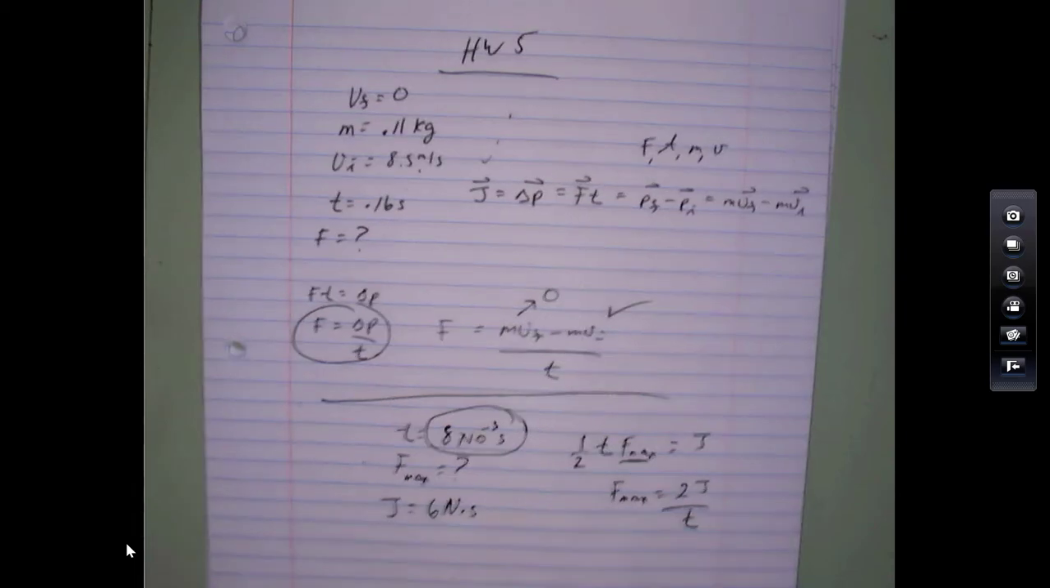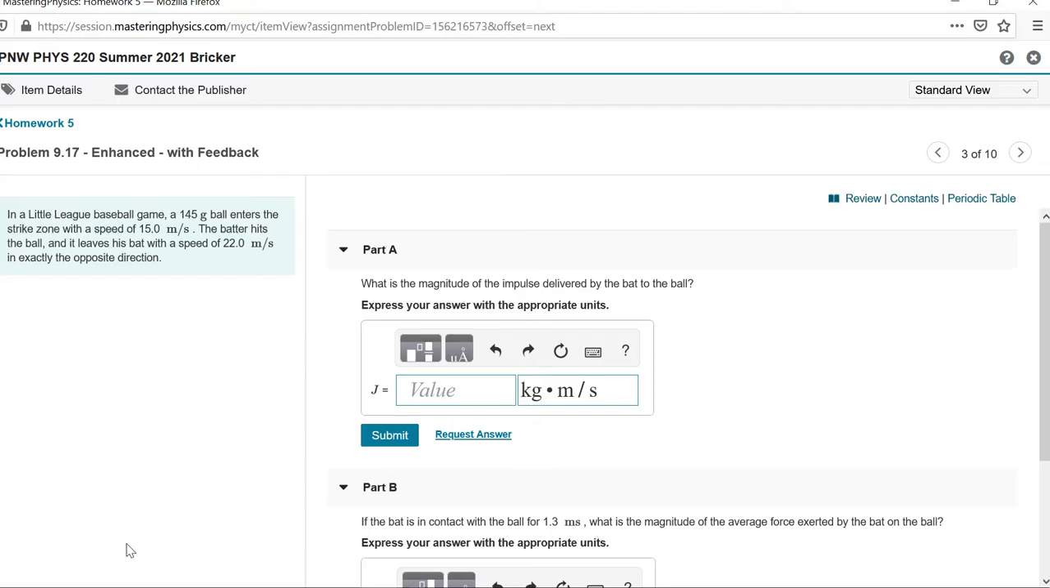All right, let's look at the next one. Okay, next one. In a Little League baseball game, a 145 gram ball, okay, perfectly good. Just remember, you got to put that in kilograms. It enters the strike zone with a speed of 15. The batter hits the ball. It leaves his bat with a speed of 22 in exactly the opposite direction. What is the magnitude of the impulse?